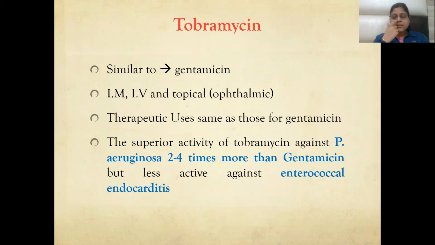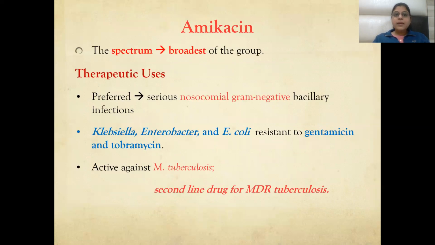Tobramycin is similar to gentamicin. IV, IM, topical, or ophthalmic preparations are available. Therapeutic uses are the same as gentamicin. Tobramycin has superior activity against Pseudomonas aeruginosa, 2 to 4 times more than gentamicin, but it is less effective against enterococcal endocarditis.